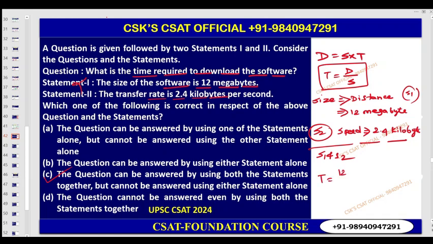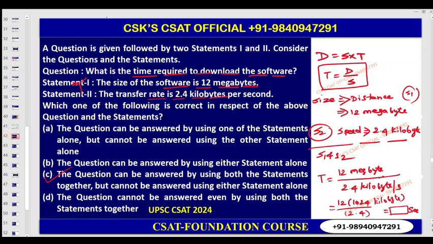The question can be answered by using both the statements together, because time is equal to distance by speed, 12 megabyte by 2.4 kilobyte. Yes, time we can calculate by conversion, right? Listen very carefully here. You do not have to find the exact time. So therefore this kind of megabyte conversion is not required. You can even put 1024 kilobyte per second here, by 2.4. By solving this we will automatically get some seconds. That is not required.